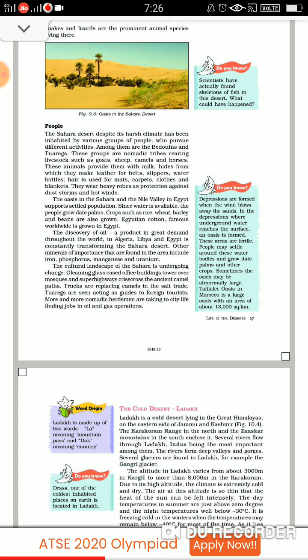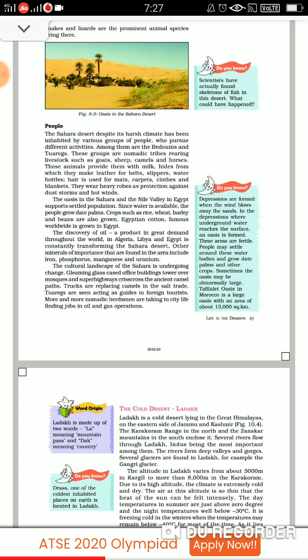Now people, see, it has a harsh climate, but still various groups of people live here, and they are performing different activities. We have talked about the Bedouins, fine, the Banjaras, and here we have Tuaregs also. Now they are a nomadic tribe, children.